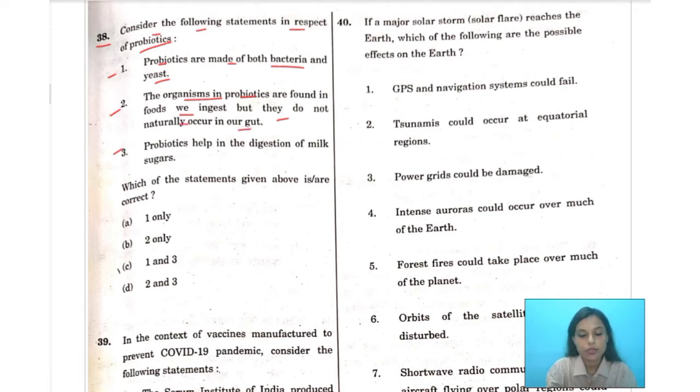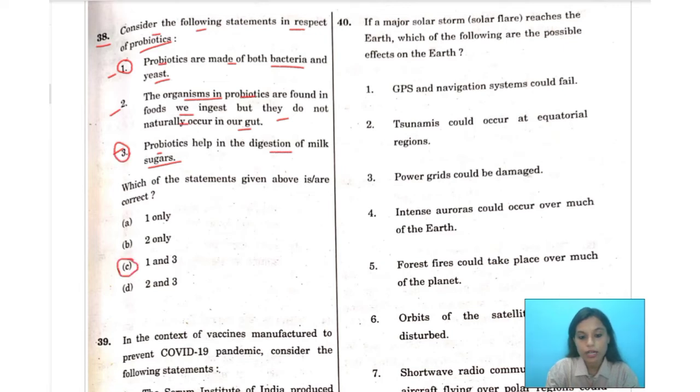Number 3 says probiotics help in the digestion of milk sugars. So, which statements are we going to consider over here? Let me tell you that your correct option would be number 1 and number 3. So, we are going to consider option C as your correct option.